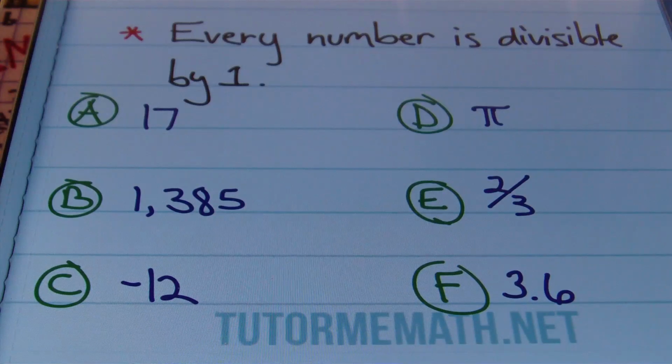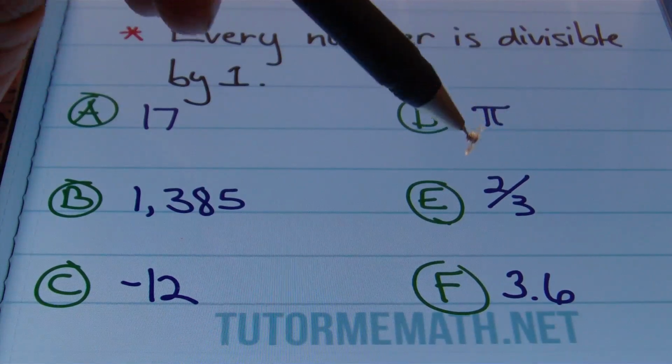Then if I look at C, you have negative 12. Now, negative 12 is a negative number. It's an integer, but still a real number, and yes, it can be divided by 1. Then you can take this even further. Let's look at D. D is the symbol pi. Pi is a constant. It stands for approximately 3.14, and yes, it can be divided by 1.